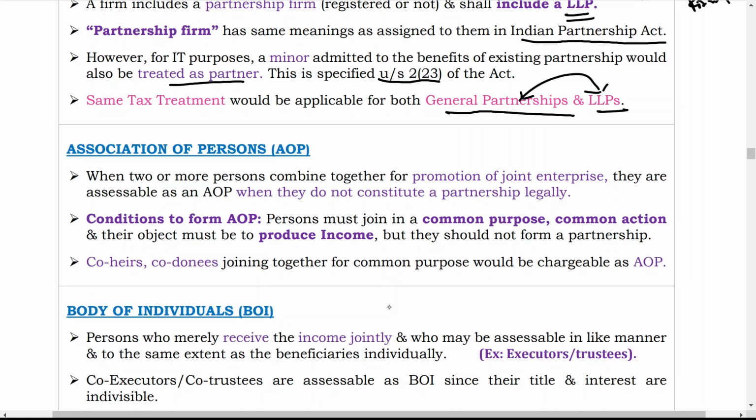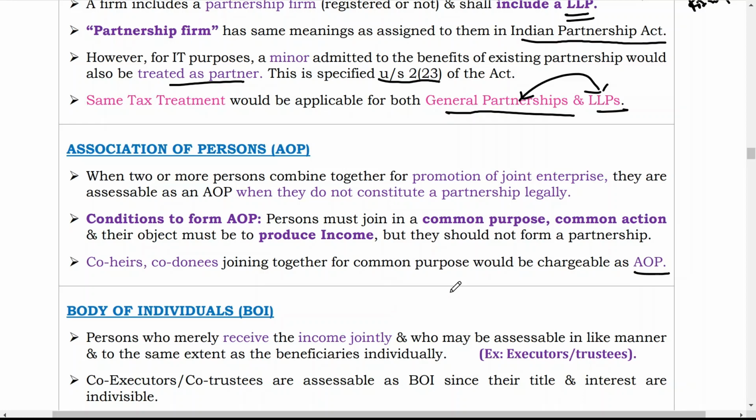Condition to form AOP: persons must join in a common purpose, common action, and their object must be to produce income, but they should not form a partnership firm. So if they join for a common purpose, common action, and their object is to produce income, but they do not form a partnership firm, then they are AOP. Co-heirs and co-donees joining together for a common purpose would be chargeable as an AOP. So here, if co-heirs and co-donees join for some common purpose, common cause, then they are considered as AOP.